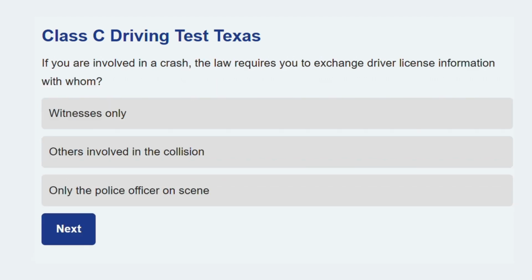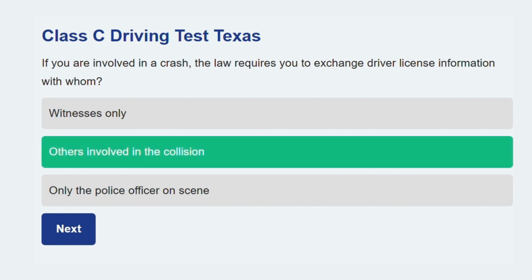Ready for the next one. If you are involved in a crash, the law requires you to exchange driver license information with whom? Others involved in the collision. This is required by law to file accident reports and insurance claims.